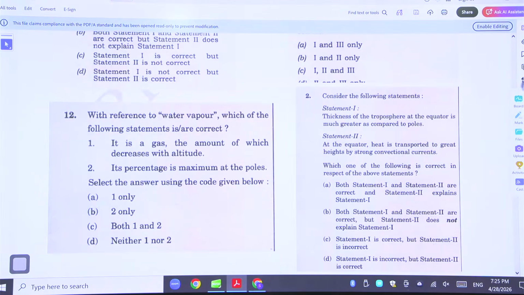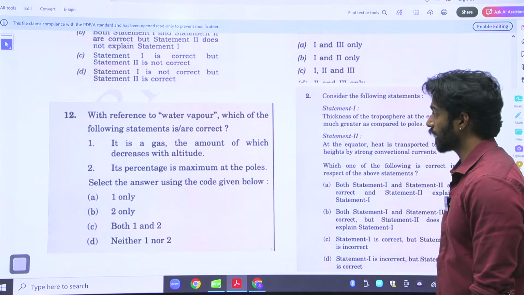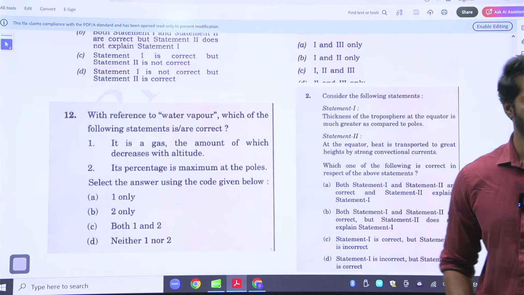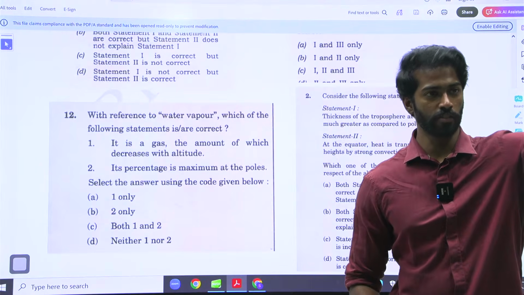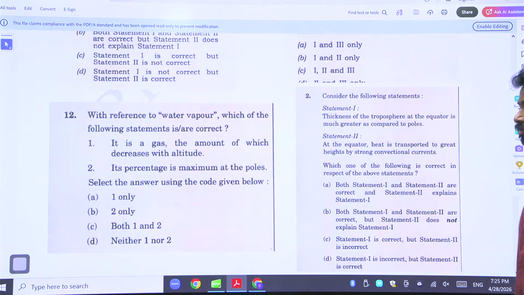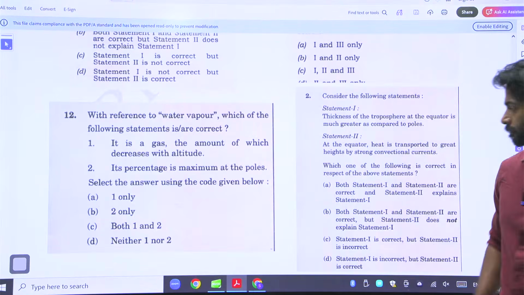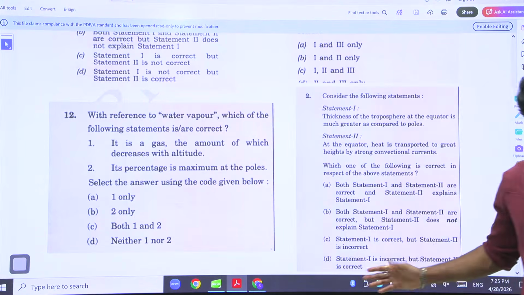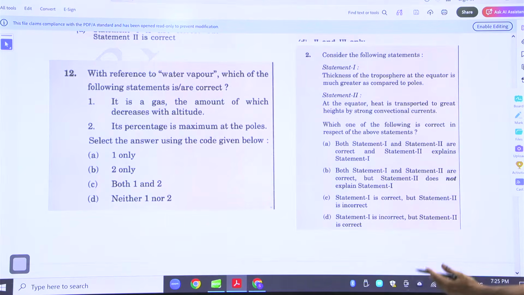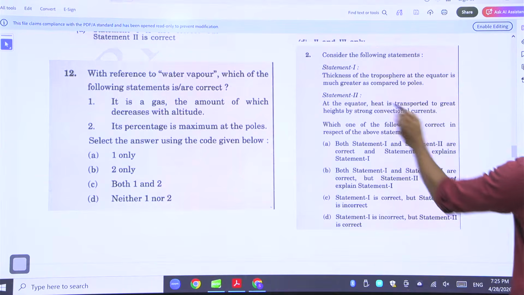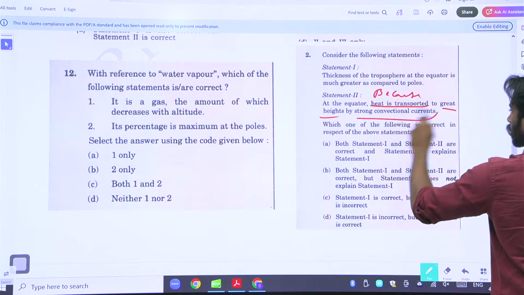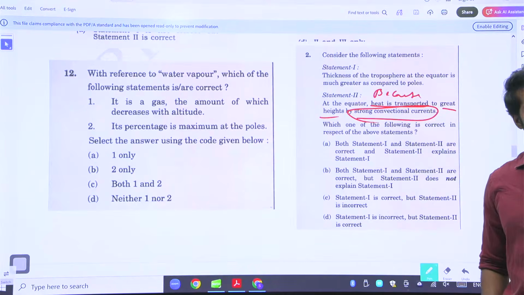With reference to water vapor, which of the following statements is correct? Water vapor is a gas, the amount of which decreases with altitude. True. As the altitude rises, water vapor decreases. One is right. Its percentage is maximum at poles. Is it? No. One only. Knowledge, completely knowledge based, no elimination. Thickness of the troposphere at the equator is much greater as compared to poles, because at the equator heat is transported to greater heights by strong convectional currents. True. Knowledge again.